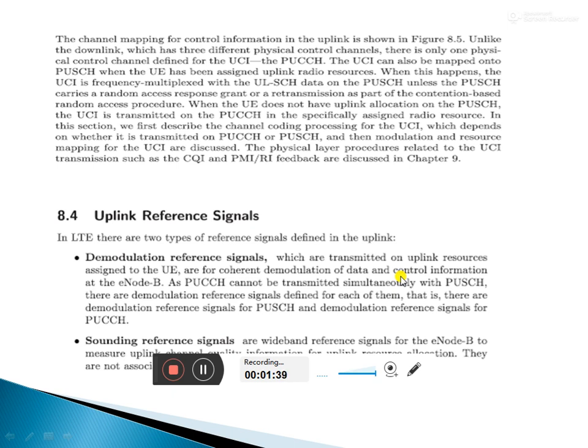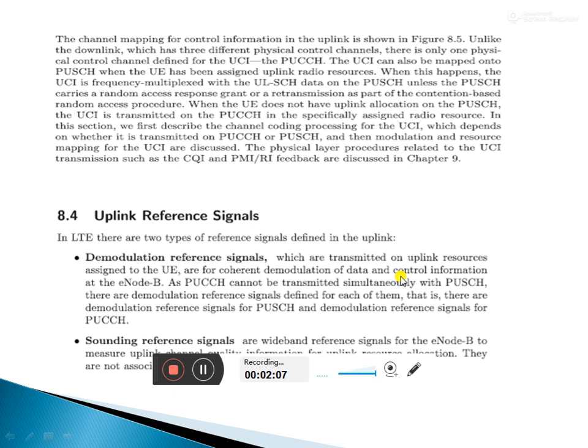With their help, coherent demodulation of data and control information is done at the E node B.